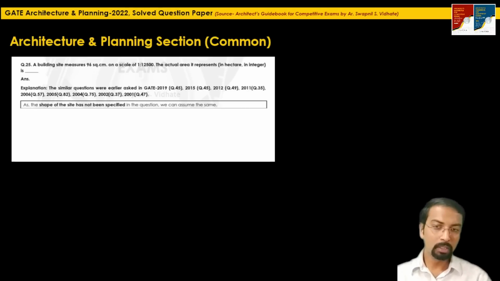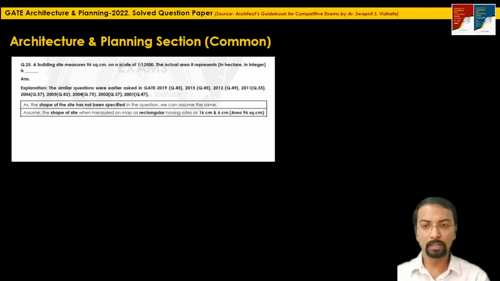So here the measurement of the site given is 96 square meter. So 96 is not a perfect square. So we will analyze that it is in a rectangular shape, and we will assume the dimension of the rectangular side as 16 centimeter by 6 centimeter.